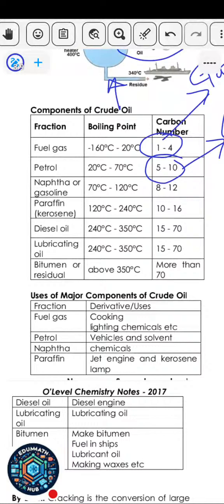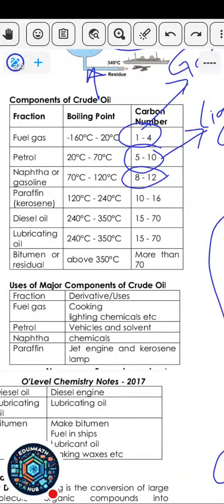Then you also have naphtha or gasoline, which is also in liquid form, like 8 to 12. Then you have paraffin or kerosene. Kerosene is liquid, obviously. You have diesel oil. So as it's getting higher, they become more solidified. Bitumen is a solid. So from 70 upwards, they appear in solid form.